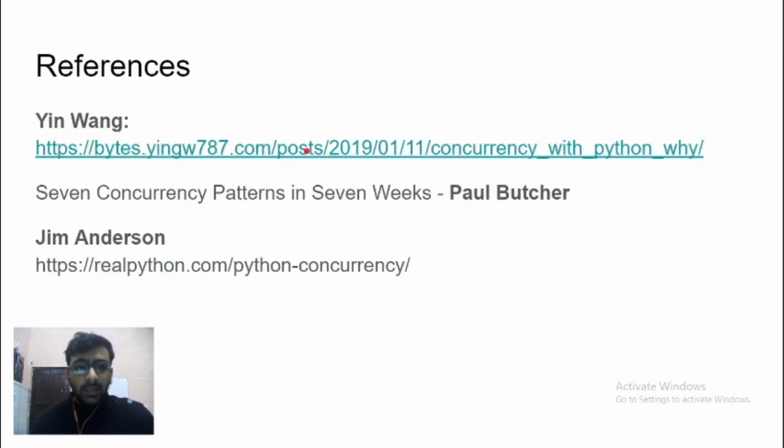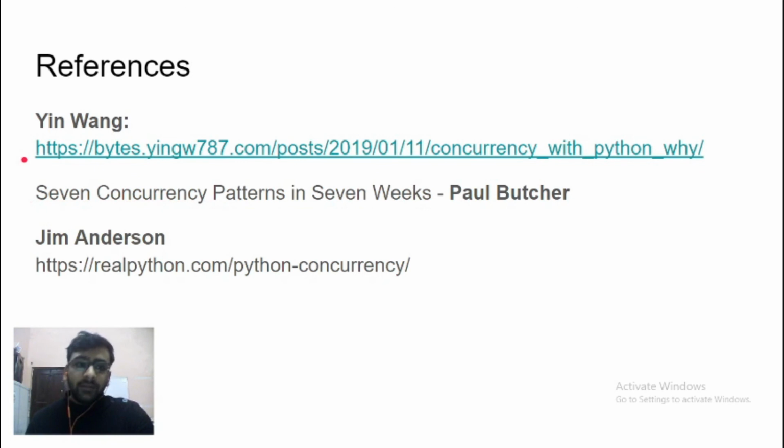Finally, now that our presentation comes to an end, I would like to give you some references for you to go ahead and read further on this. One of the best resources that I have found myself is a book called Seven Concurrency Models in Seven Weeks by Paul Butcher. This is a very good book, but it's not written for Python itself. It talks about a lot of the concurrency patterns and concepts that we covered today, but mostly you can find its code in Python or in a language called Clojure.